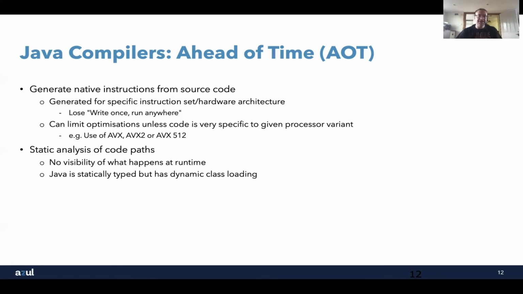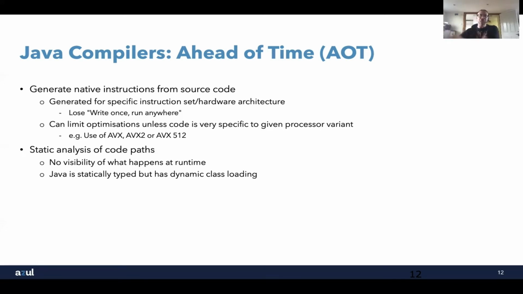But Java is dynamic from the point of view of class loading. That's one of the real benefits, and it gets used in a lot of frameworks. So when you run an application, code can be loaded at runtime that will replace certain classes and therefore will replace certain methods. This is significant because when you look at one of the most common optimizations that are used for compiling code, it's method inlining, avoiding the overhead of creating a stack frame, calling the method, and then popping the stack frame back off again.